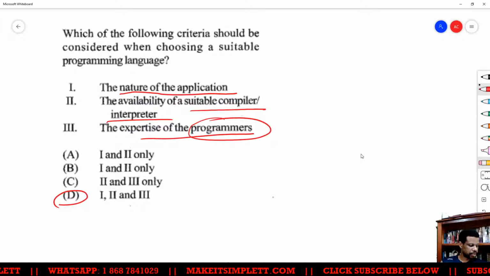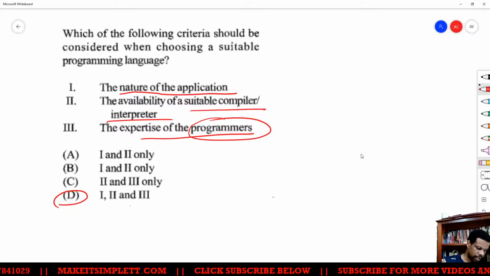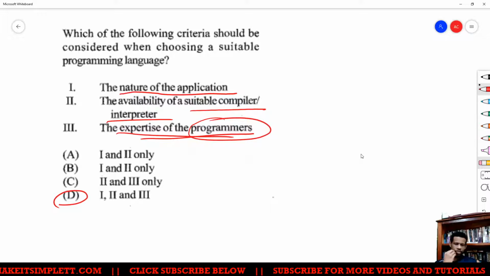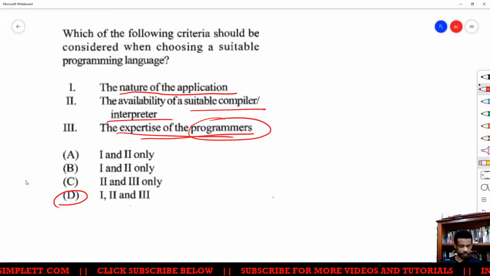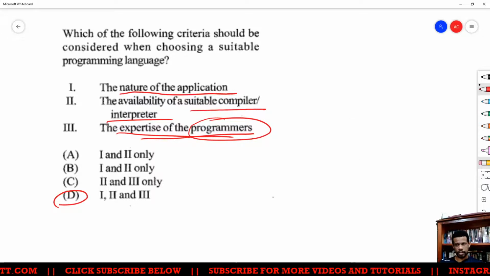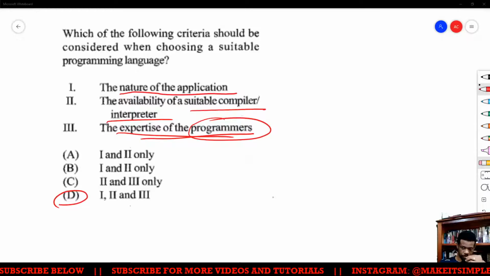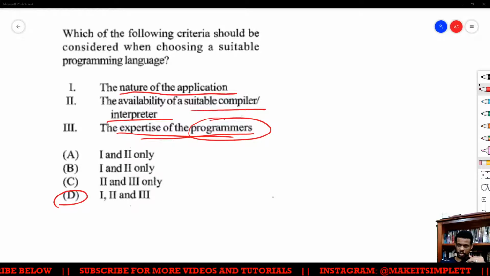Because it would be kind of unfortunate if you give somebody a program in Fortran and nobody knows how to program in Fortran except for programmers from the 1970s. Or you do a Python application and then none of the people can program in Python. That would be very awkward.